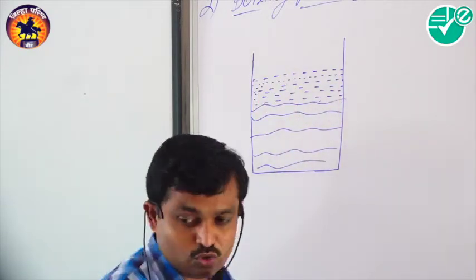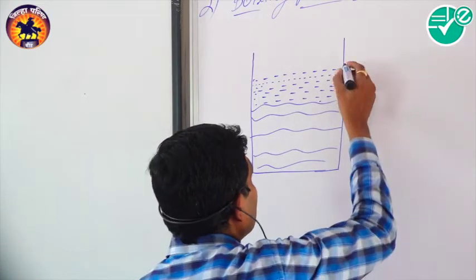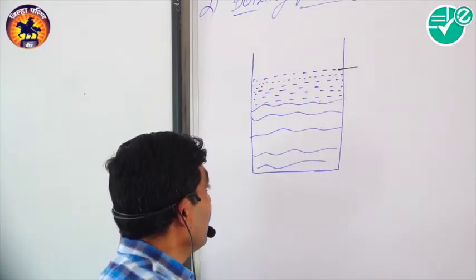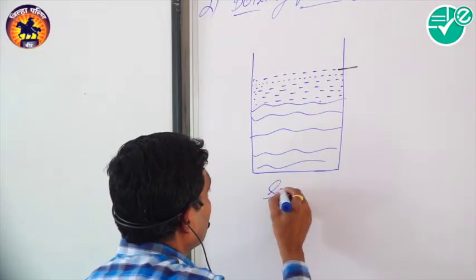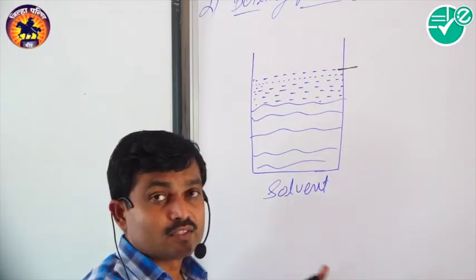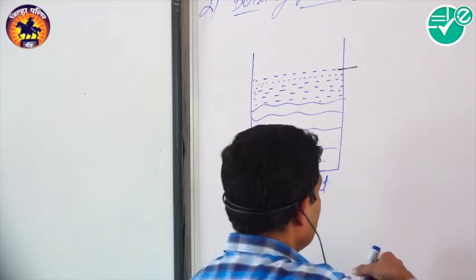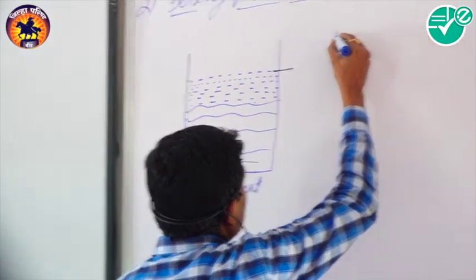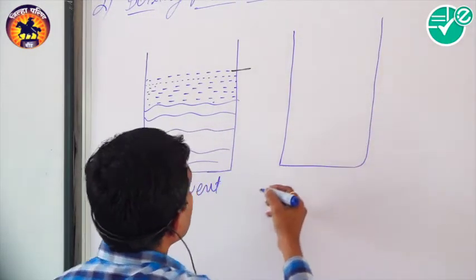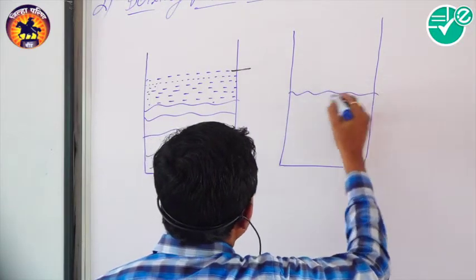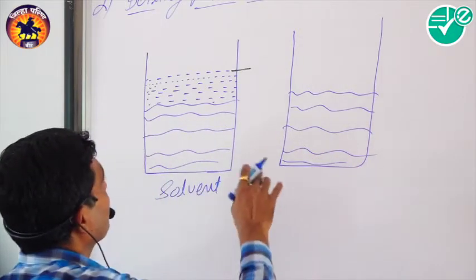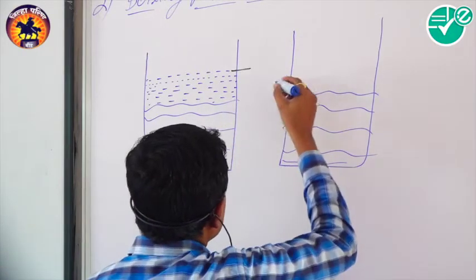This is a solvent. Now if we make a solution, this is a liquid, and here these are the vapors.